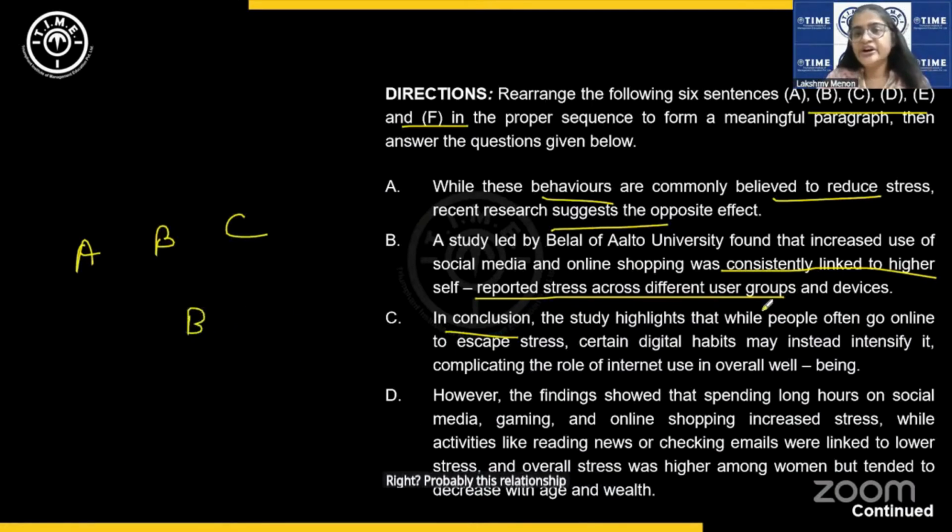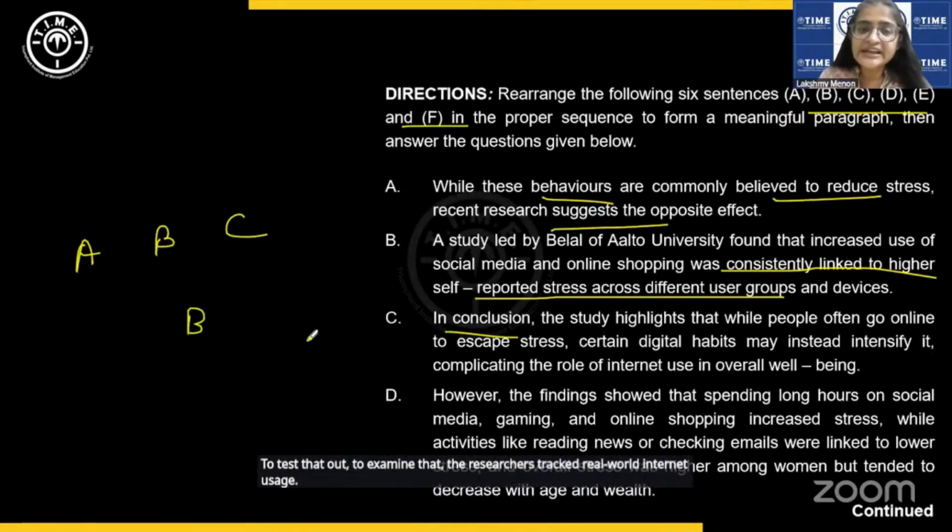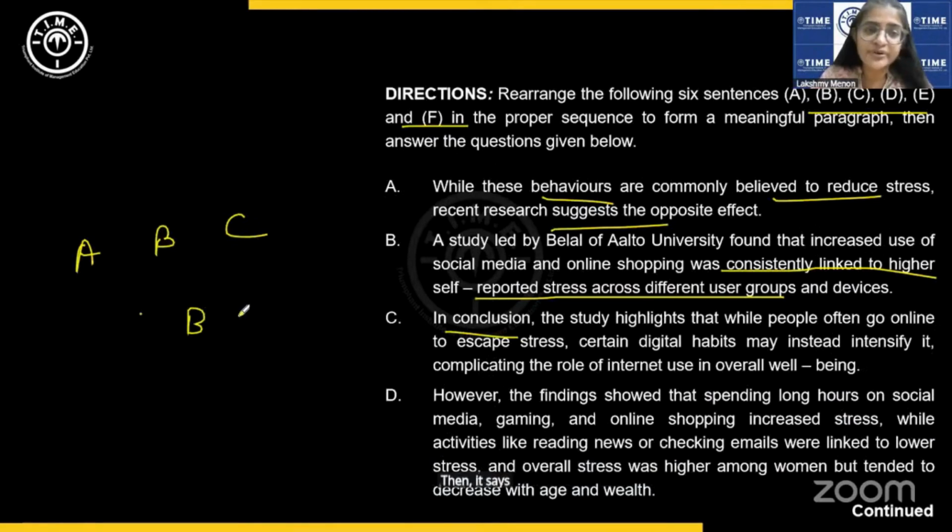And see here, the findings show that increased use of social media and online shopping was linked to higher self-reported stress. And to test that out, to examine that, the researchers tracked real world internet usage. Then it says, however, the findings showed that.